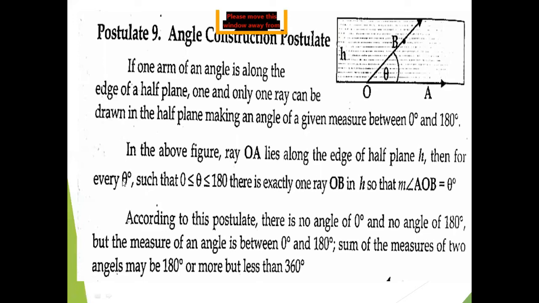Then for every theta, such that theta is greater than or equal to 0 or less than or equal to 180, there is exactly one ray OB. It means by using a single ray, we can draw any of the angles within 0 to 180 in H, so that the measurement of angle AOB is equal to theta.